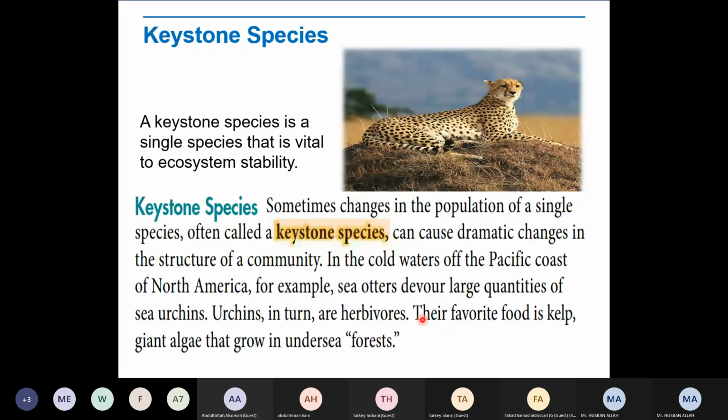So if they are few in number, and if they die, right? We know that algae can grow very quickly, right? Algae can occupy little space. If there is no organism to eat it, it can occupy this place very quickly, right? And we are saying that then it is dangerous, right? Because then in that area no fish will be there, no marine life will be there. So if the keystone species which feed on the kelp, giant algae, die, then that algae will spread too fast, and its population will rise too much. But if the keystone species are there, it will stay within a narrow range.